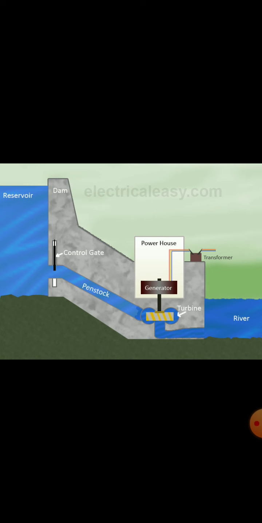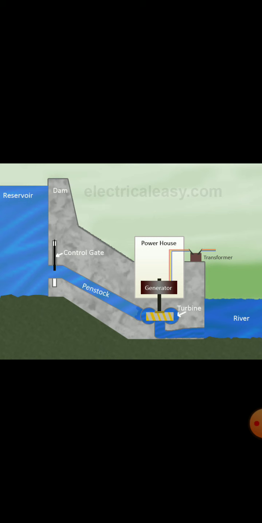Since the water in the reservoir is refilled each time it rains. We know that, right? However many times it rains, that many times the water will be filled in the reservoir and stored. That is why it is called a renewable source of energy. Now you remember why it is called a renewable source of energy? Because each time it rains, this water will be stored in the reservoir.